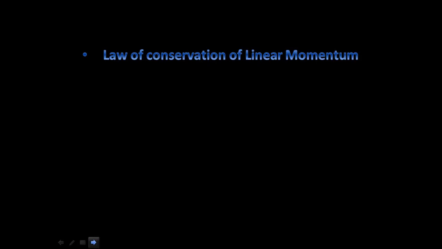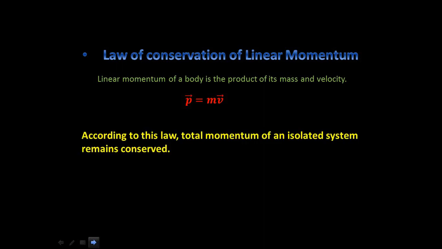Law of conservation of linear momentum. First, let's understand what is linear momentum. Linear momentum of a body is the product of its mass and velocity, which is given by P equals m into v. According to this law, total momentum of an isolated system remains conserved.